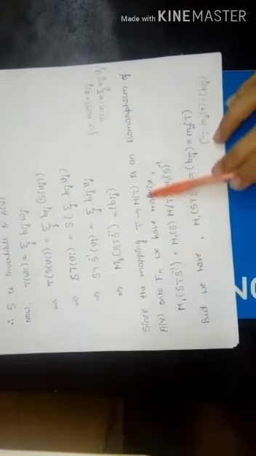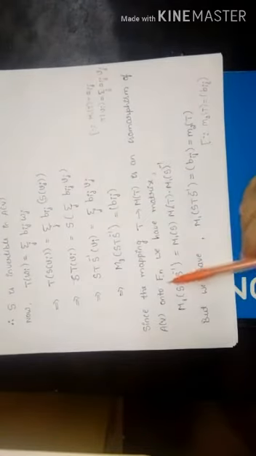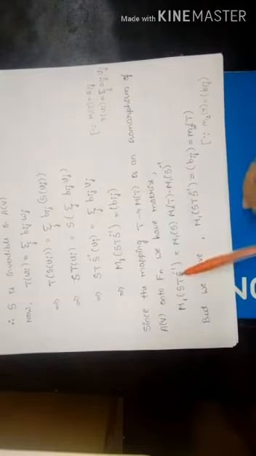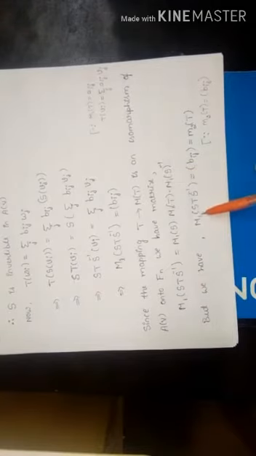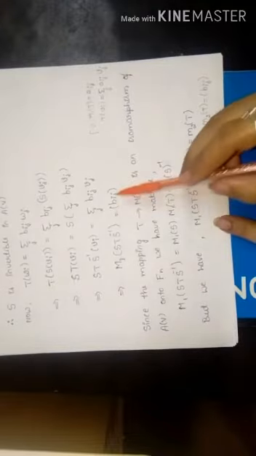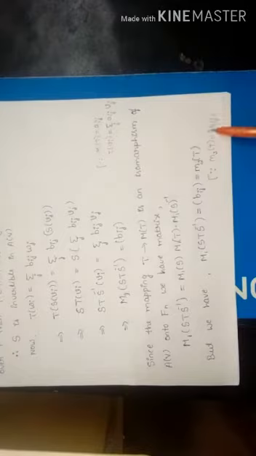Since the mapping T to m(T) is an isomorphism of A(V) onto Fn, we have the matrix m1 of S T S inverse is equal to m1 of S into m1 of T into m1 of S inverse. But we have m1 of S T S inverse is equal to Bij, and here we consider that m2(T) is equal to Bij. So substitute the value, which is equal to m2(T), because m2(T) is equal to Bij.